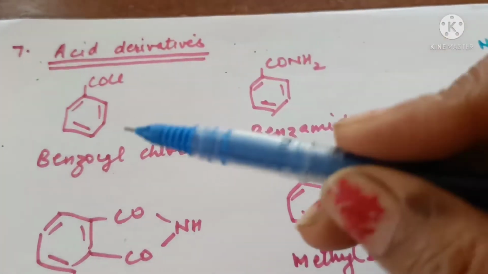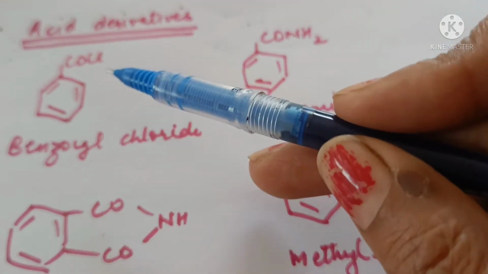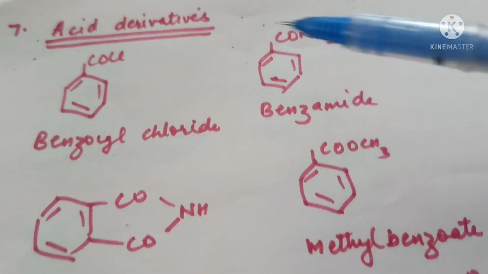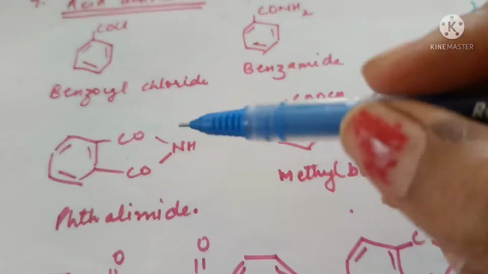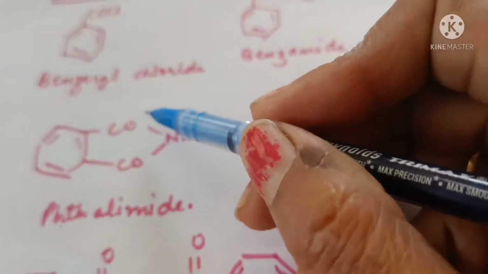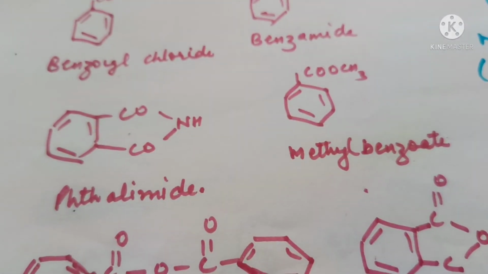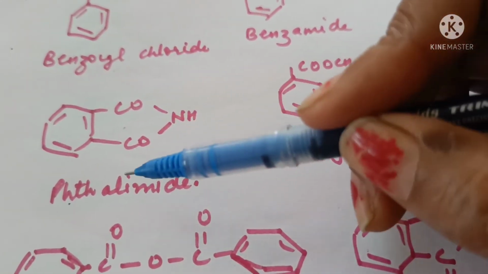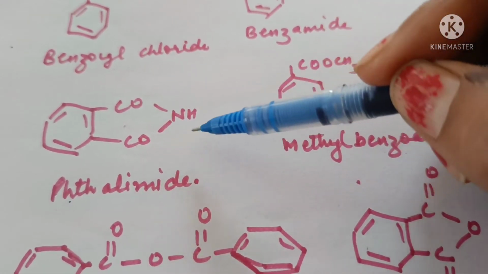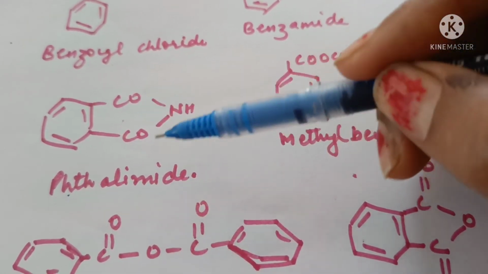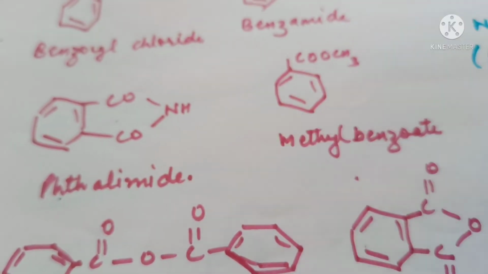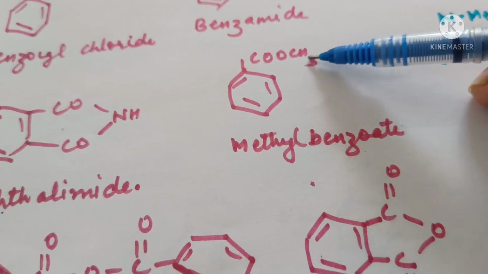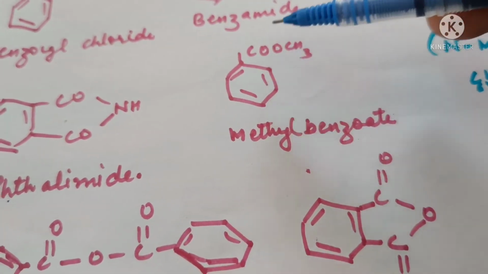terephthalic acid. Acid derivatives. This is called benzoyl chloride. This is called benzamide. This is called phthalimide. Phthal because this portion has been obtained from phthalic acid, and imide because it's a secondary amide linkage. So combining the two, phthalimide. This is called methyl benzoate.